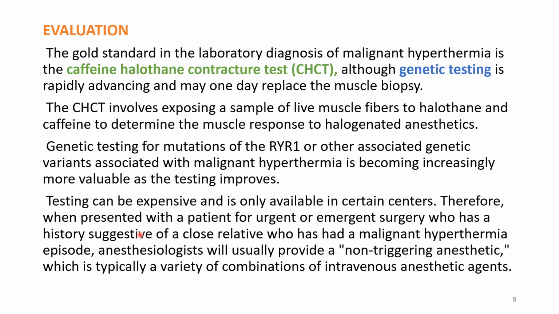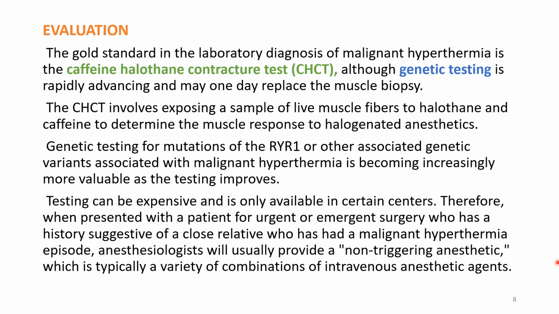Therefore, when a patient presents for urgent and emergent surgery and has a history suggestive of a close relative who has had a malignant hyperthermia episode, what will the anesthetist do? They will usually provide a non-triggering anesthetic, which is typically a combination of IV anesthetic agents.